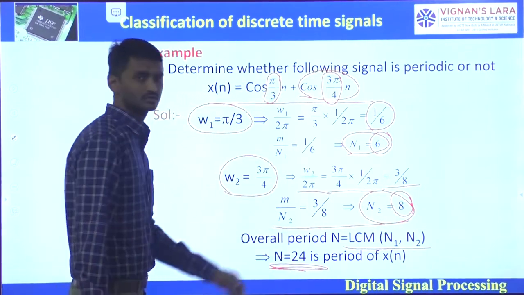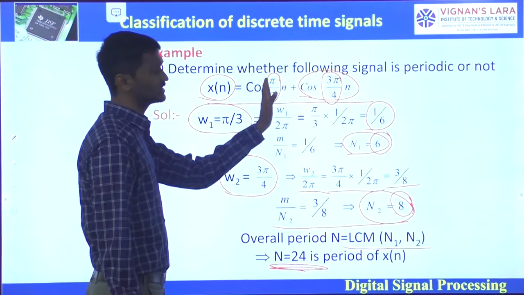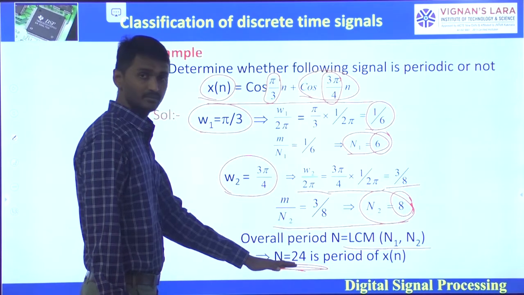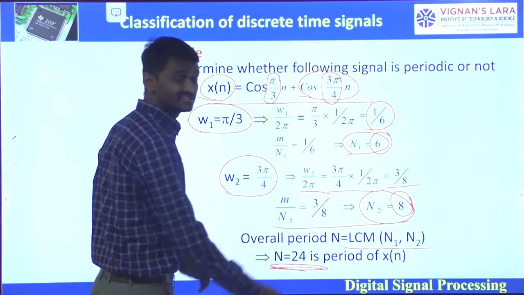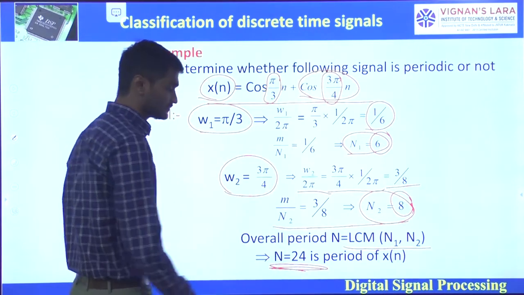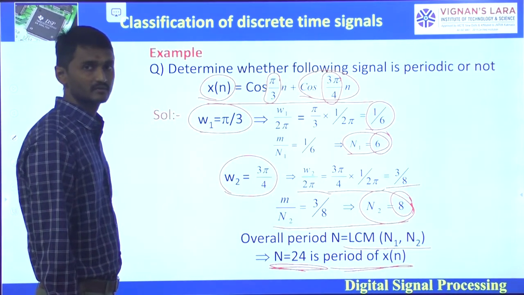So capital N is the fundamental period of the signal x of n. Here n1 and n2 are the fundamental periods of the individual signals, and capital N will be the fundamental period of x of n, that is the LCM of n1 comma n2. That is, 24 is the period of the signal x of n. Right?